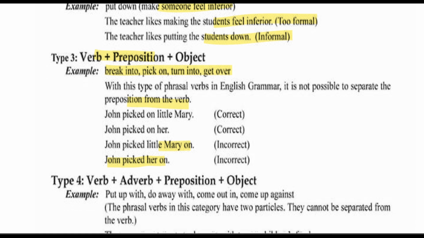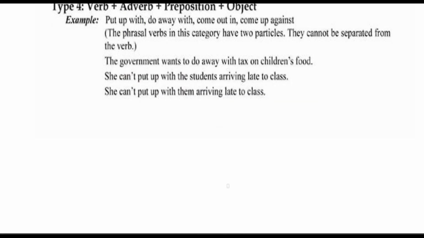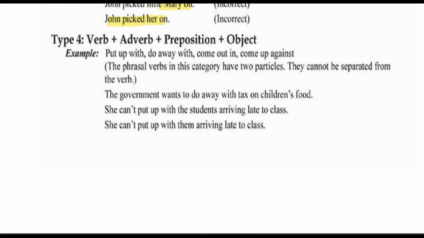Okay. Next is verb plus adverb plus preposition plus object. तो इसमें क्या है, examples are put up with, do away with, come out in, come up against. So in this category they have two participles. जैसे कि put up with, away with, out in, up against. So they cannot be separated from the verb.